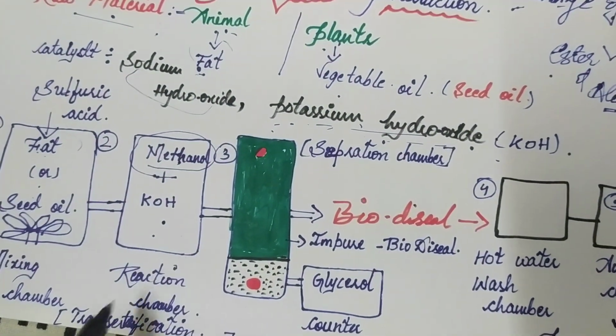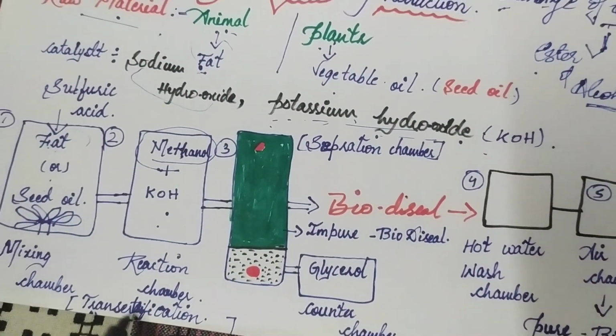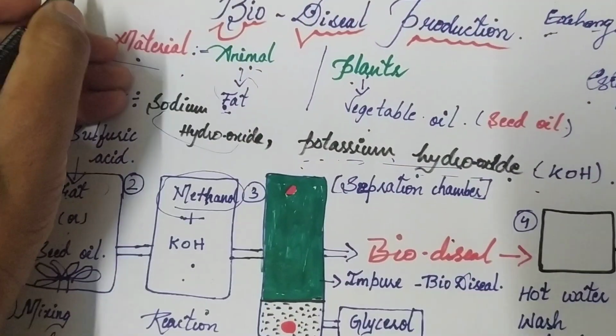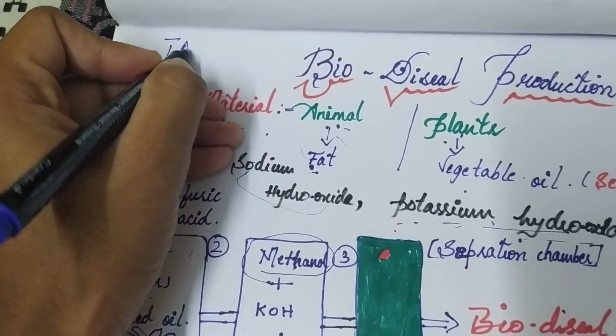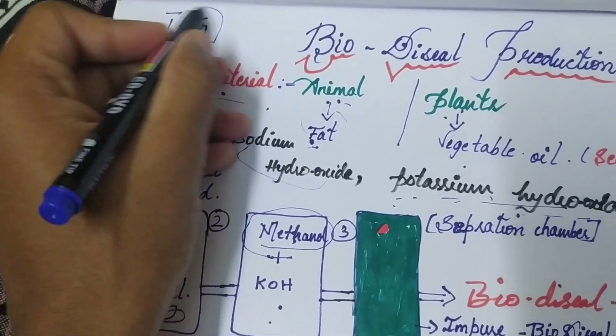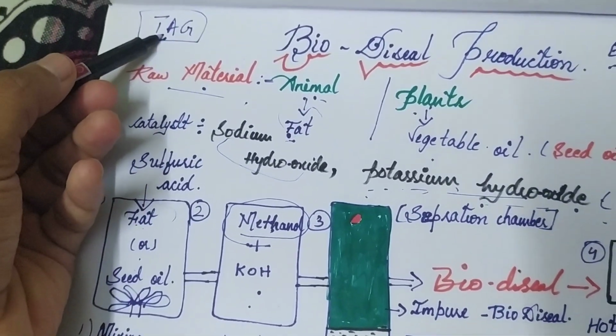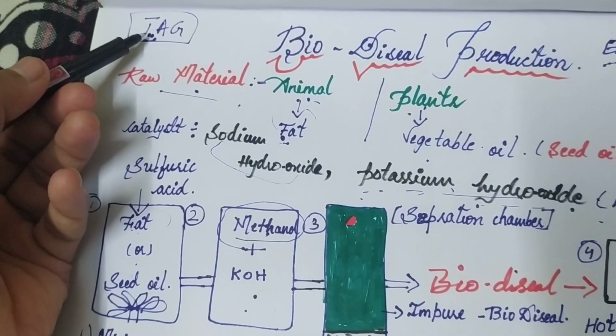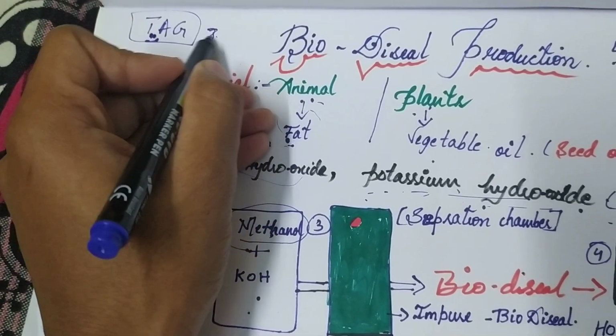Which reaction is occurring? Transesterification is occurring. What is transesterification? Generally these fats consist of triacyl glycerides. A hydrolysis of this triacyl glyceride means a separation of these three fatty acids.